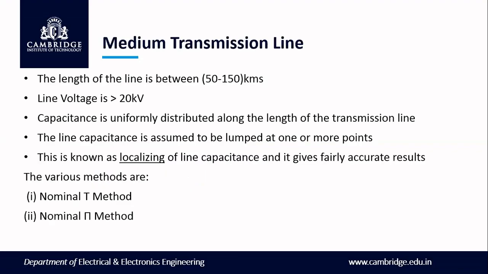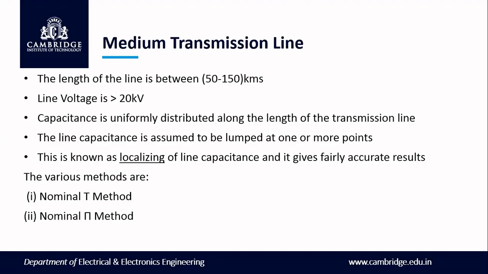Next is the medium transmission line. As we have said, in a medium transmission line, the length of the line will be between 50 to 150 kilometers and the line voltage will be greater than 20 kilovolt. So here the capacitance effect will be taken into consideration. The line capacitance is usually lumped at one or more points. This lumping of the capacitance is called localizing.